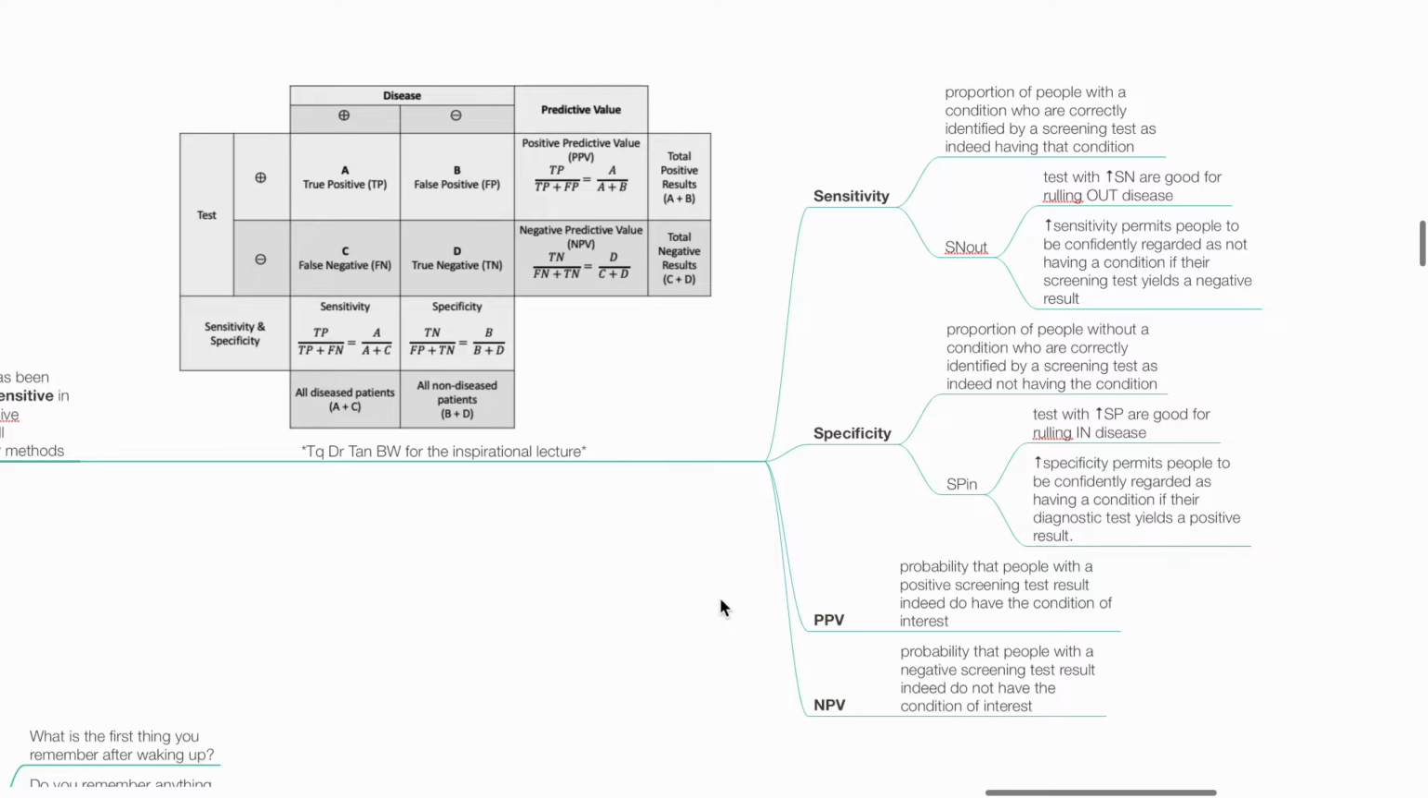result. Regarding specificity, it refers to the proportion of people without a condition who are correctly identified by a screening test as indeed not having the condition. Tests with high specificity are good for ruling in disease, hence the mnemonic SPIN. Increased specificity permits people to be confidently regarded as having a condition if their diagnostic test yields a positive result. PPV is the probability that people with a positive screening result indeed do have the condition of interest. NPV is the probability that people with a negative screening result indeed do not have the condition of interest.